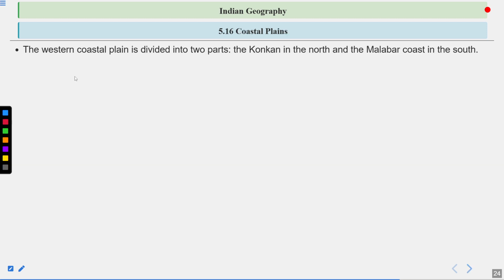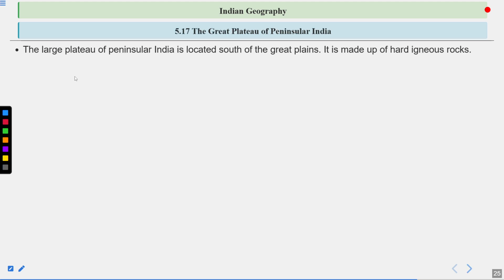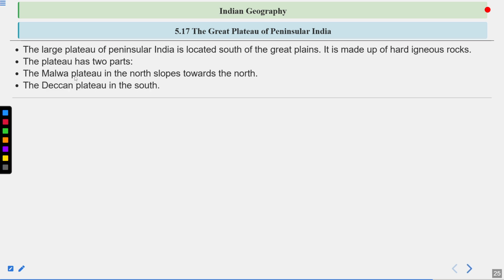Coastal plains. The western coastal plain is divided into two parts, the Konkan in the north and the Malabar coast in the south. The eastern coastal strip is called the Coromandel coast. The Great Plateau of Peninsular India. The large plateau of Peninsular India is located south of the Great Plains. It is made up of hard igneous rocks. The plateau has two parts. First, the Malwa Plateau in the north slopes towards the north. Then the Deccan Plateau in the south.